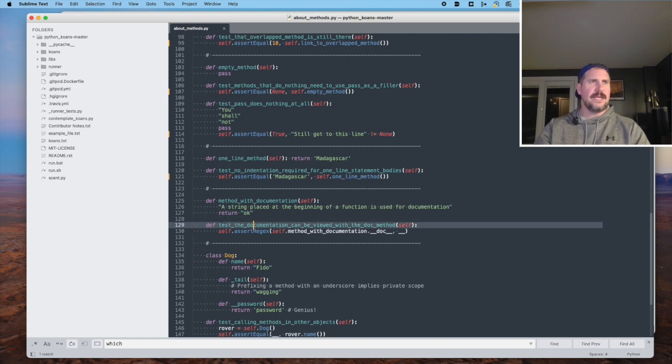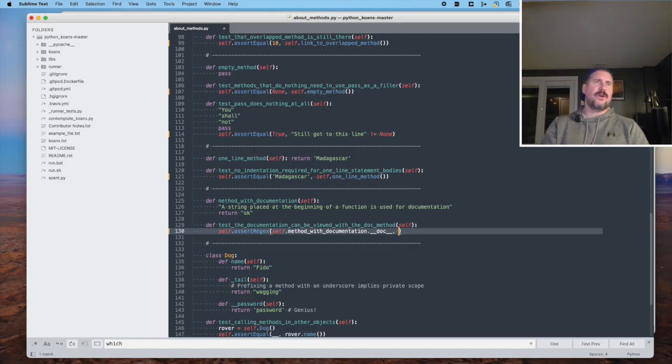All right, so test the documentation can be viewed with the doc method. So we've got an assertion, but this time it's an assert regex, where we call our method, a method with documentation, and then we call the method dot underscore underscore doc on it, and that is going to return